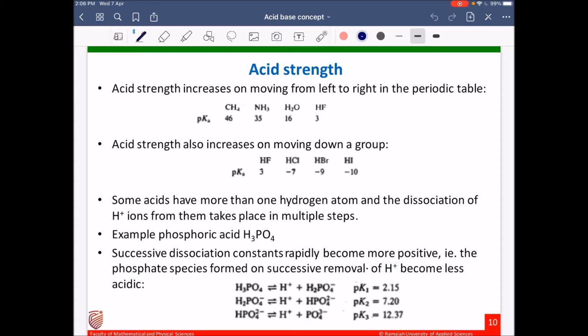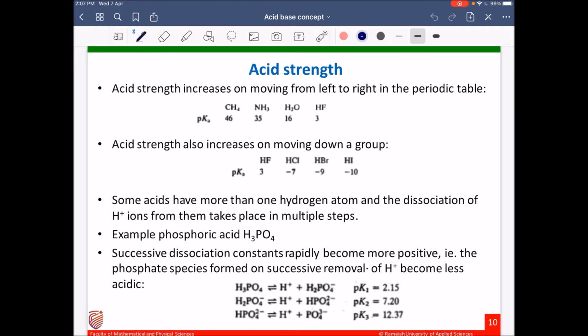Acid strength increases on moving from left to right in the periodic table. Here you can see methane, ammonia, water and hydrogen fluoride. Other than hydrogen, the other elements, carbon, nitrogen, oxygen and fluorine, are in a period. We can see that in a period, acid strength increases on moving from left to right.